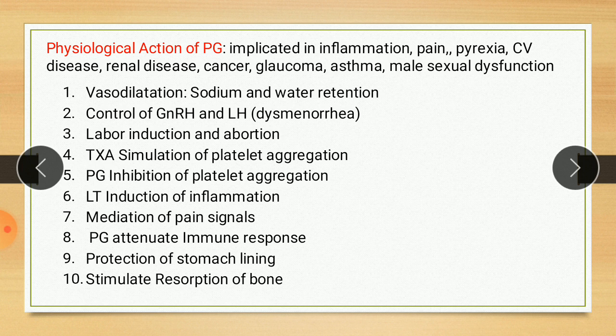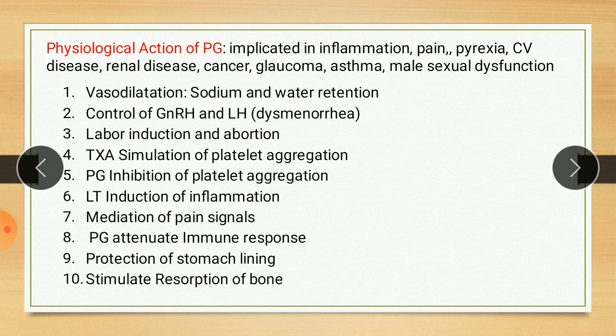Thromboxanes, on the other hand, are powerful vasoconstrictors in the same setting. Some diuretics like furosemide may act in part by releasing prostaglandin in the kidney.